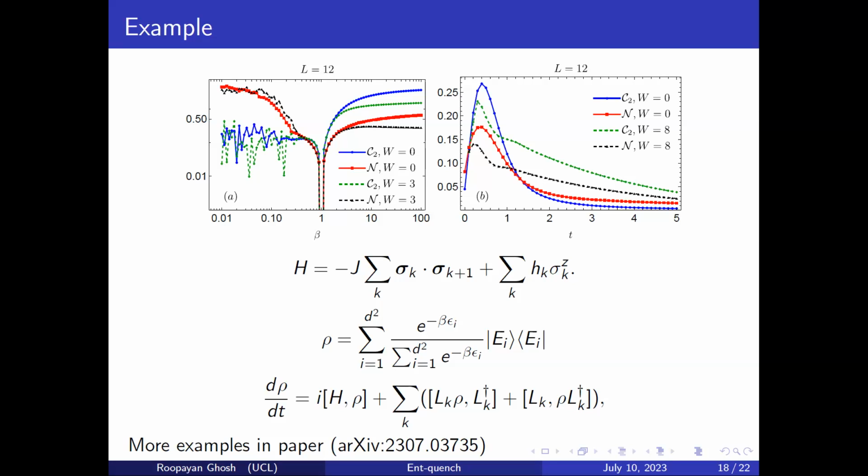And then what I find is that my measure C2 and this negativity, which is what people usually use for mixed states, this positive partial transpose criterion and so on, kind of agree. Of course, I'm not saying it's a measure, so it's not going to be the same, but at least where it's non-zero it agrees. There is this particular point where it's 0, which is another physical thing we need to understand, why it's 0 here. But anyway, the point is it kind of agrees, and as you can see, as we increase beta, it qualitatively agrees as well. The blue and red lines are also moving in a similar manner.